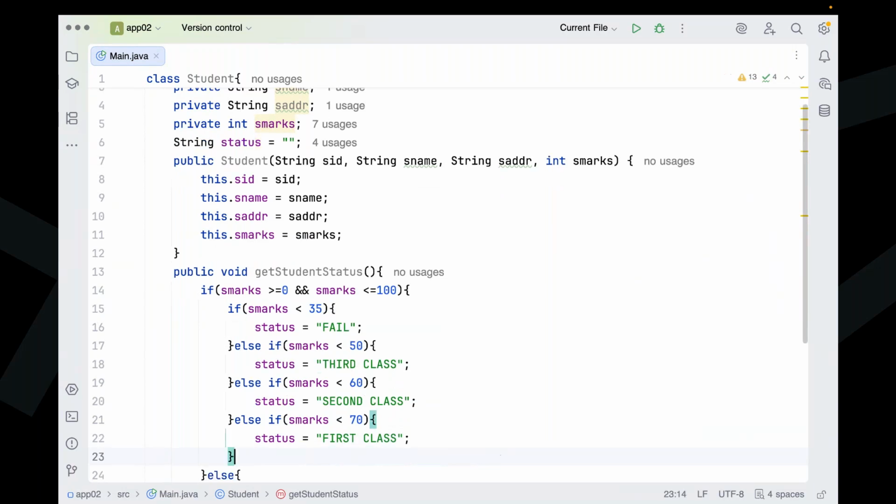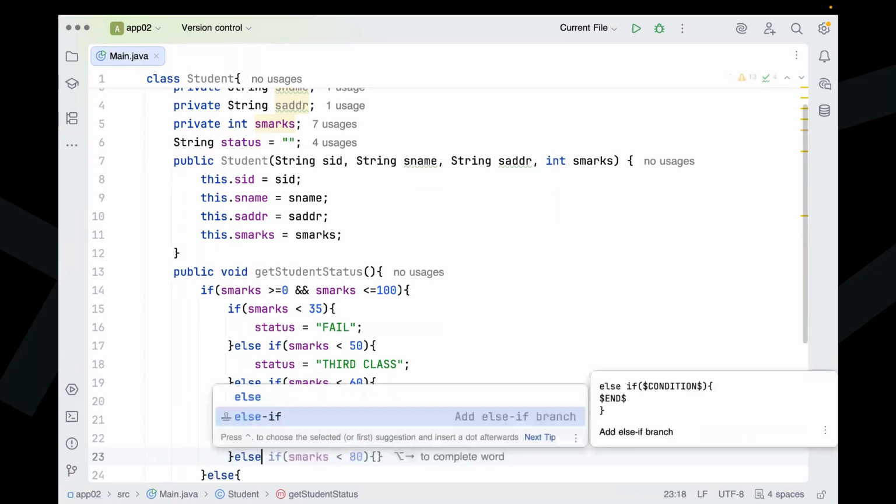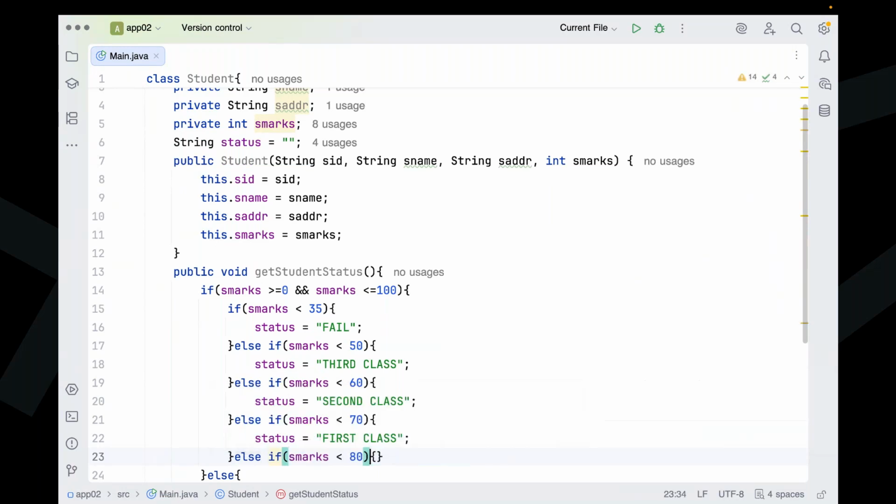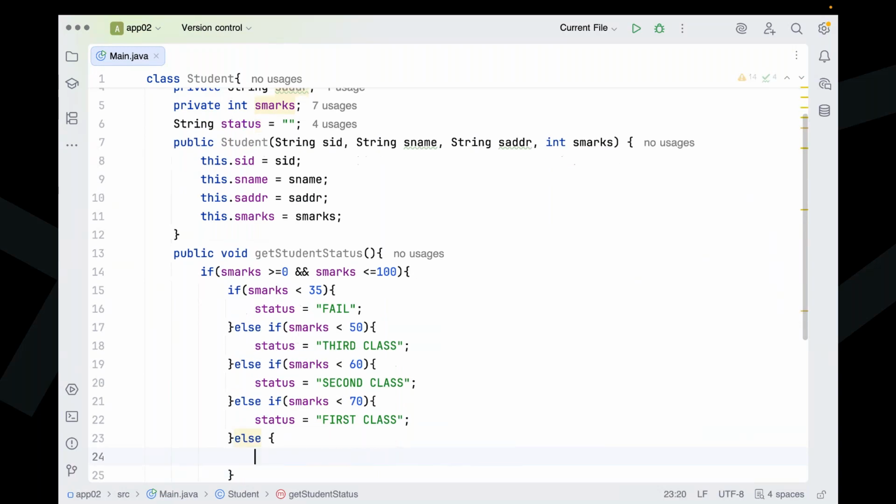Then the else part: no need to think about else if, just the else part. Else status is distinction.